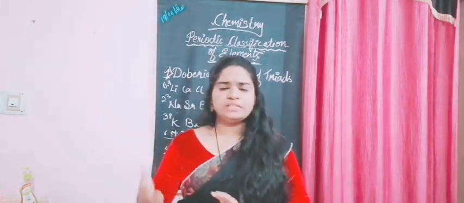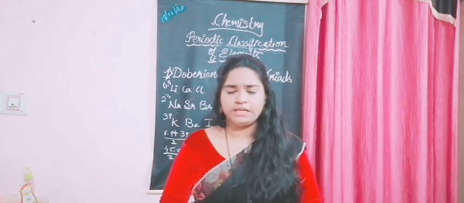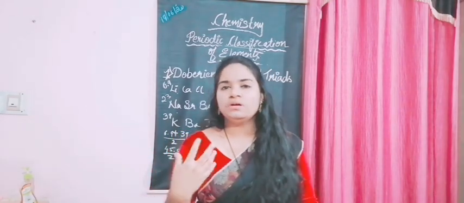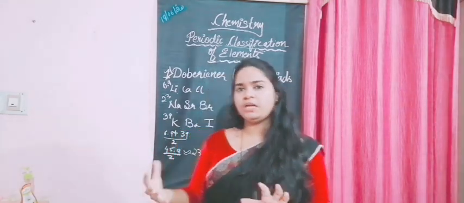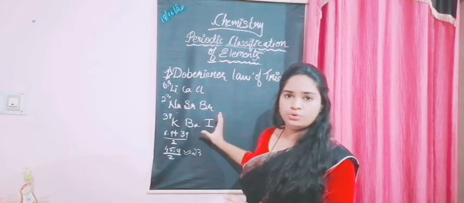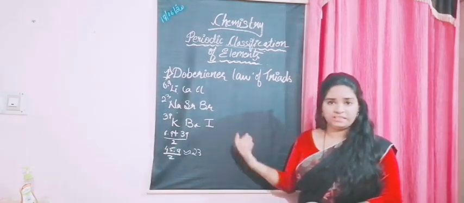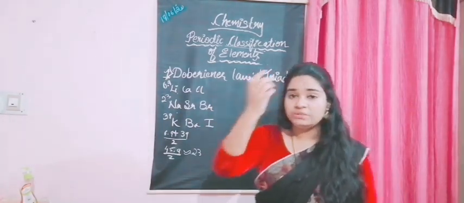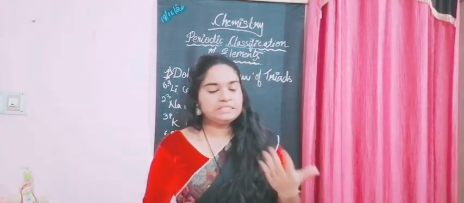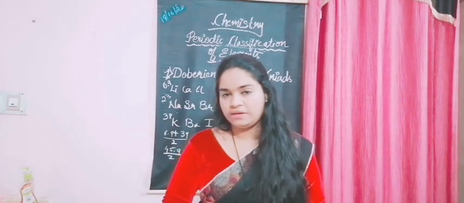As time passed on, the number of elements kept on increasing. Not day by day, though, it took years, but yeah. Those elements couldn't be put in the same classification group, you know. This table couldn't proceed like this because they had no similar properties based on triads, okay? So his theory became an utter failure there.